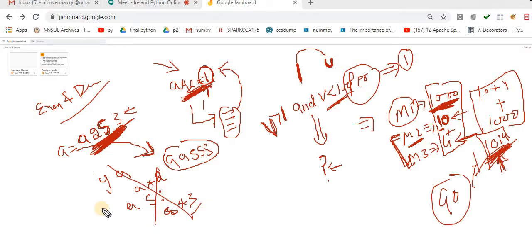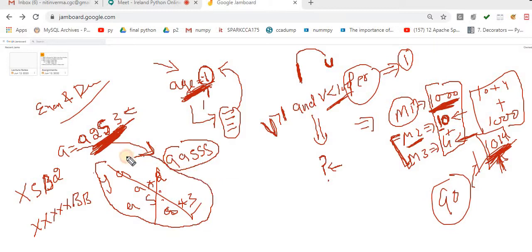Now what is the problem with this solution? Let's suppose the system randomly generates a value x5, or let's suppose b2, x5 b2. Now what output will I get? 5 times x, 2 times b. But if you design the code like the earlier way, then you will never get this exact output. So you have to think in that context.